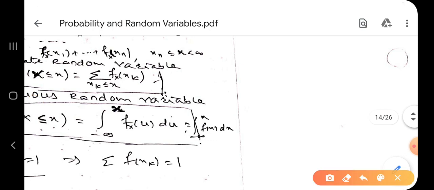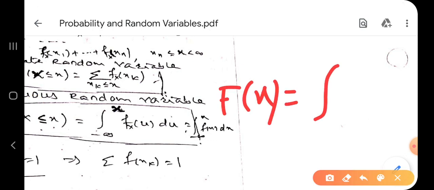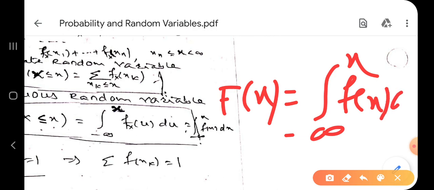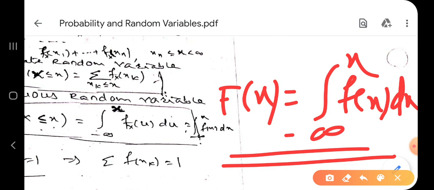F of x is equal to integral minus infinity to x f of x dx. Keep in your mind this formula. Integral minus infinity to x f of x dx. कशासाठी? Continuous random variable. Again, minus infinity to plus infinity, it is 1.